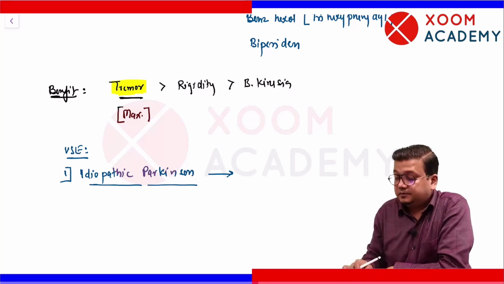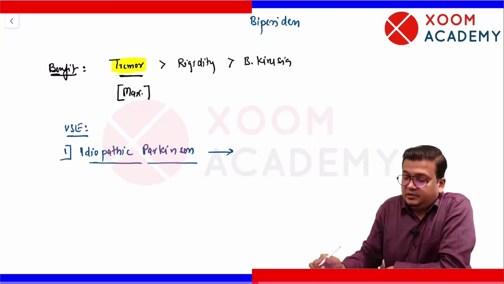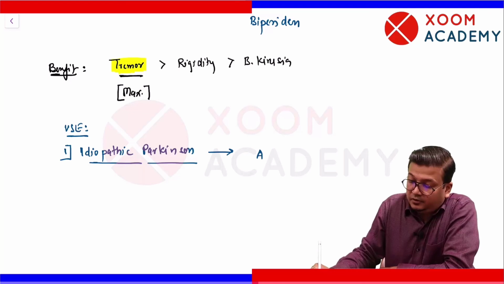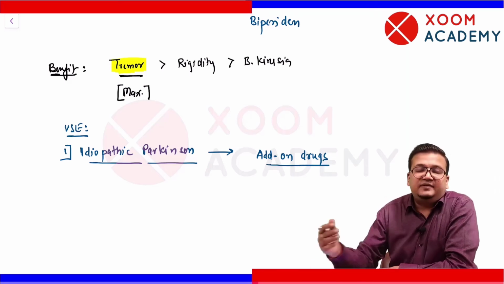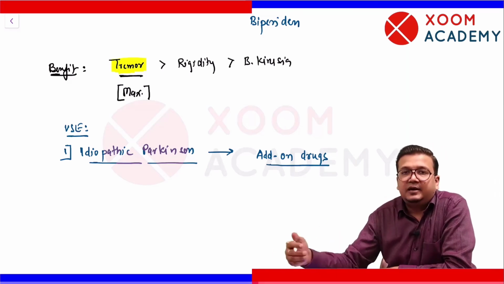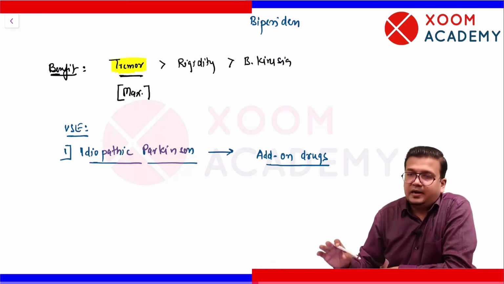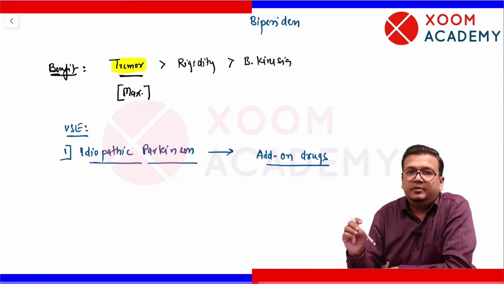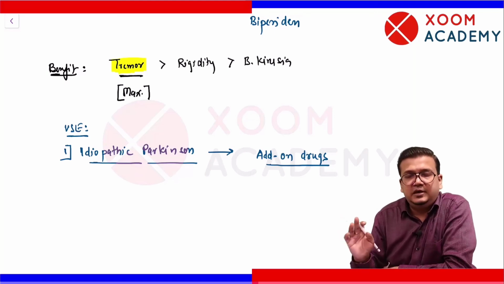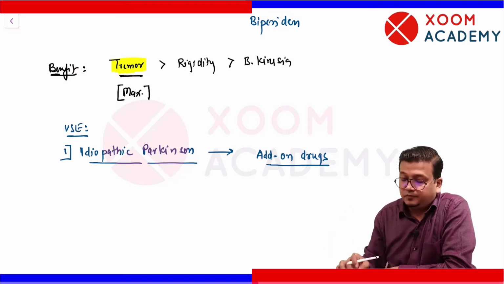Then these drugs, anticholinergics, are simply add-on drugs. So patient is receiving levodopa therapy. You can add these drugs if patient is not controlled on levodopa alone. So they are add-on drugs and they give maximum benefit in which symptom? Tremor. So mainly they are added to control tremor.